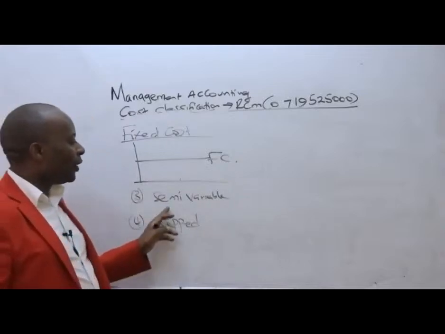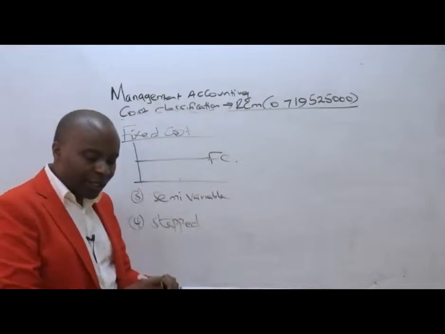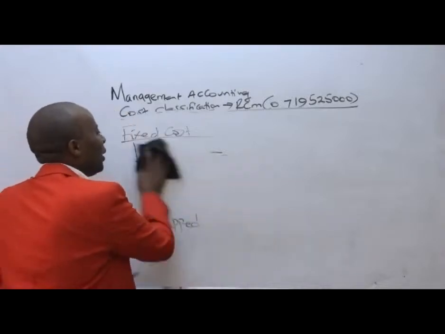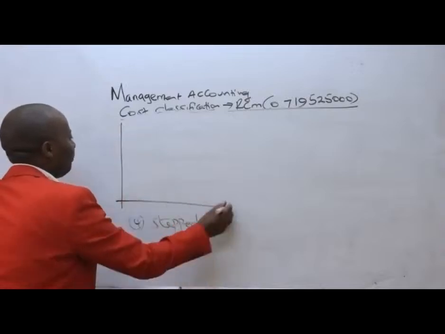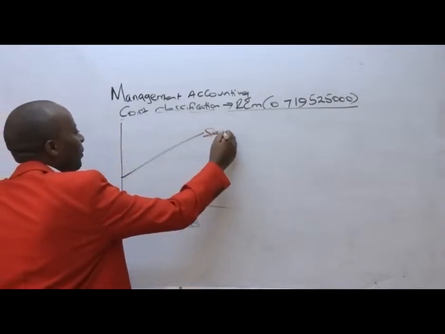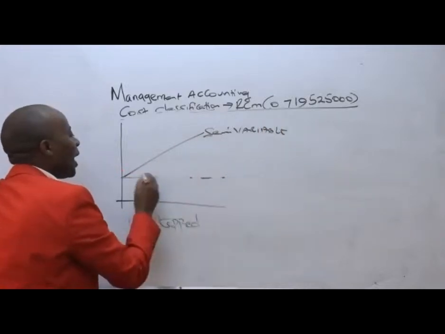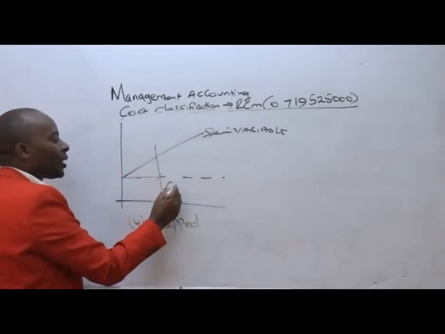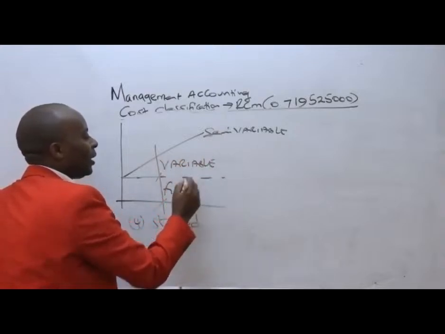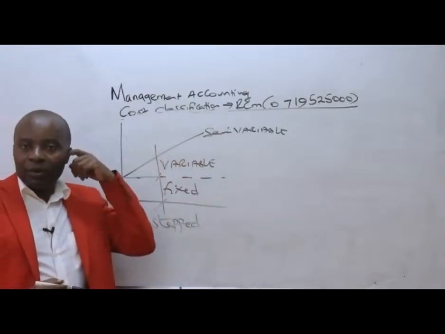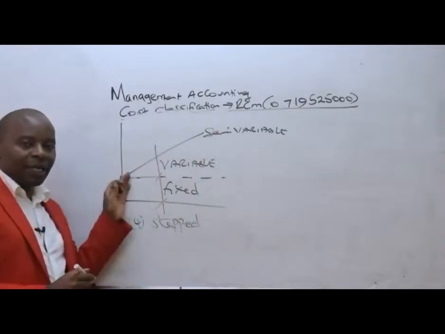Now from there we have the semi-variable cost. Semi-variable cost, as the name suggests, ladies and gentlemen, behaves like this. Semi-variable costs are those costs that are partly fixed and partly variable. You can see it is not beginning from zero here. It's beginning from a point up there.